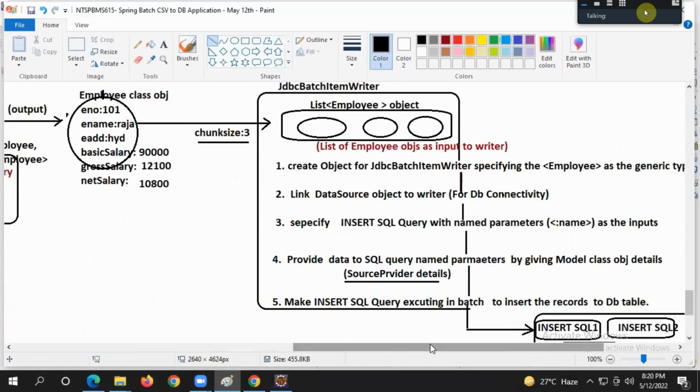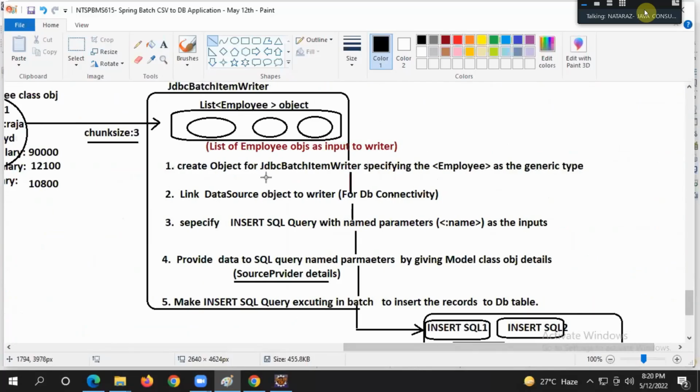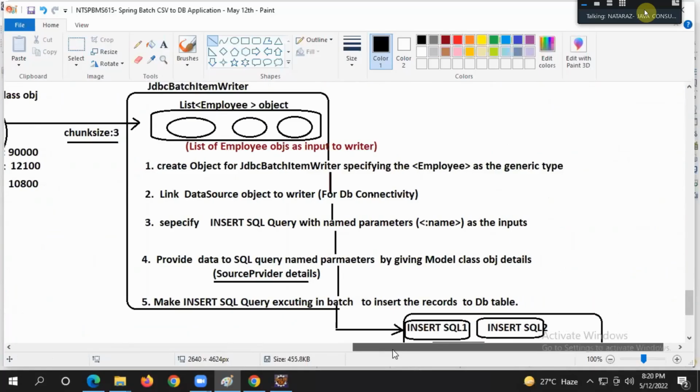Now, the JDBC batch item writer specifies the employee object. Link the data source. Specify the insert query with named parameters; we have just discussed all these things.